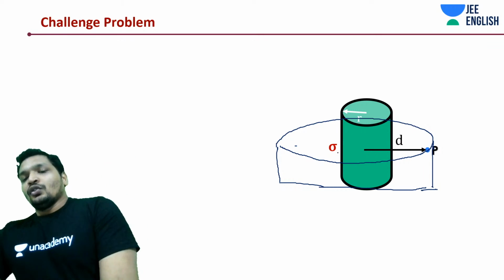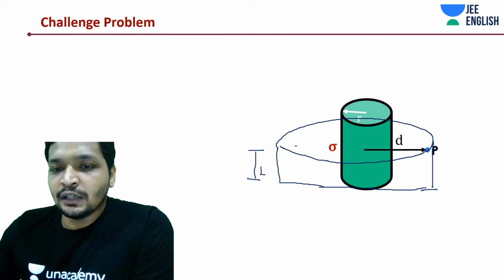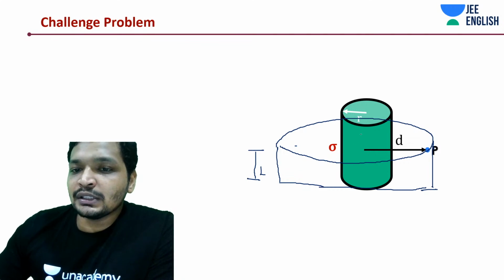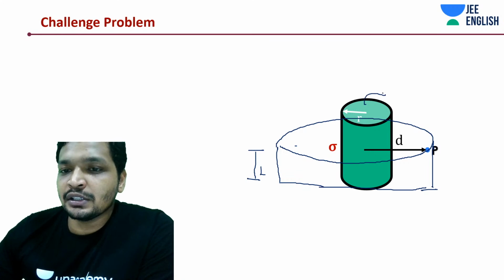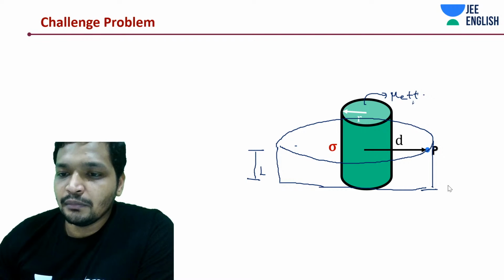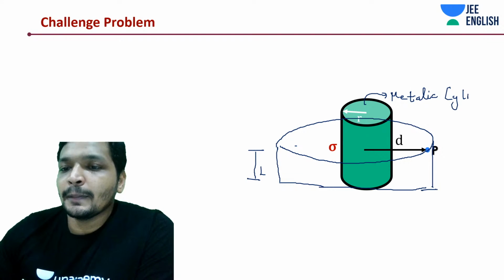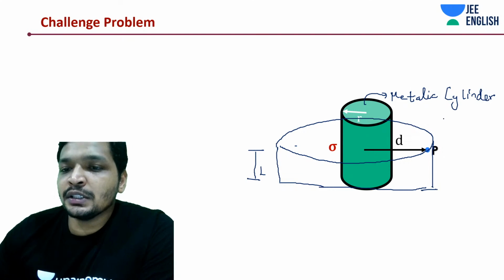Alright, so if this is of length L, what is the surface area of the cylinder enclosed, this metallic cylinder with charge distribution? How much is the charge distribution?